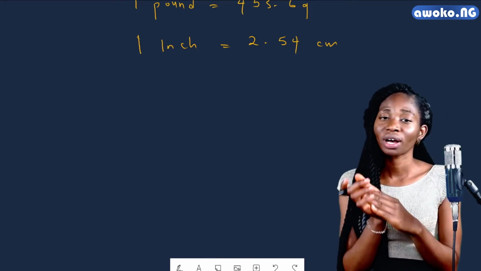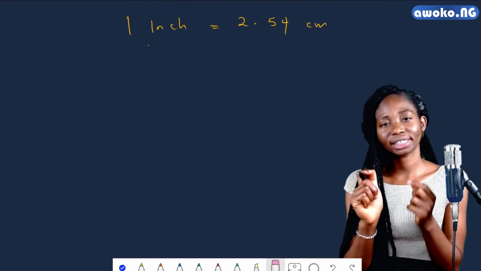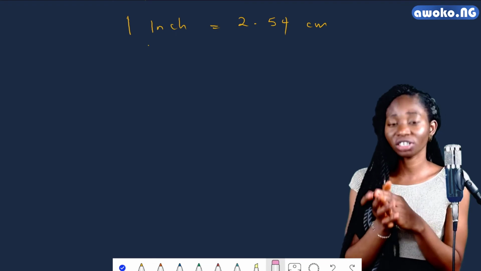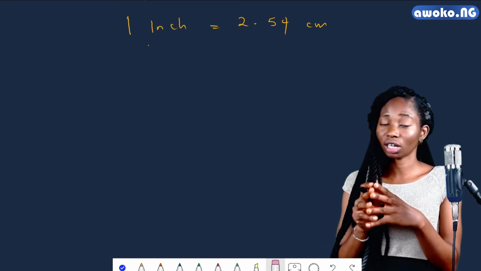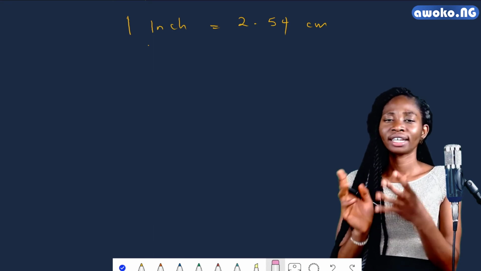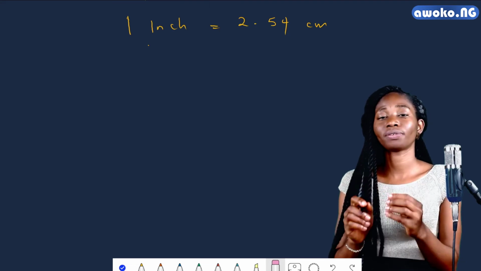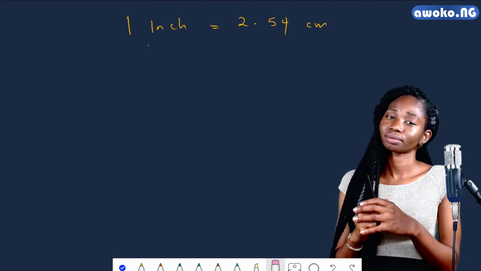unit to another unit. Let's take, for example, I want to measure a particular tuber of yam of 20 inches in Japan that was exported down to Nigeria, and I really want to know what length this tuber of yam is in centimeter.